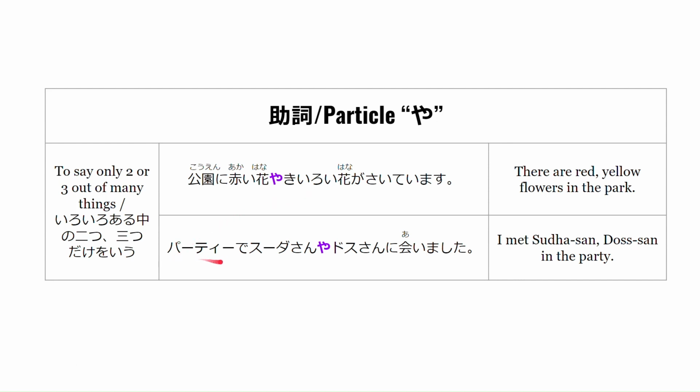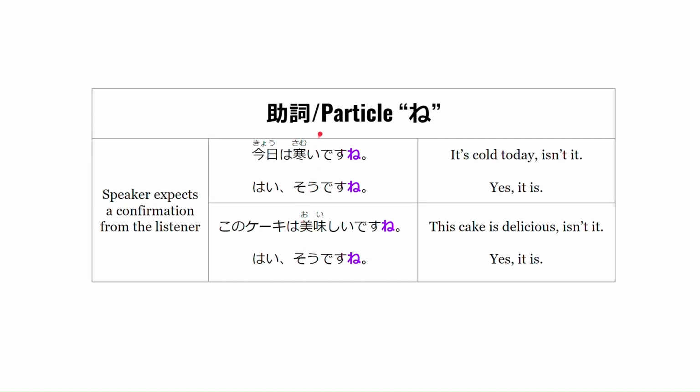パーティーでスーダさんやドスさんに会いました。 This means that I met Suda-san, Dos-san in the party. So then again, the particle ya here says that I met Suda-san, Dos-san and other people. I'm only giving 2 examples out of all the people that I met. Okay, now let's study the particle ne.